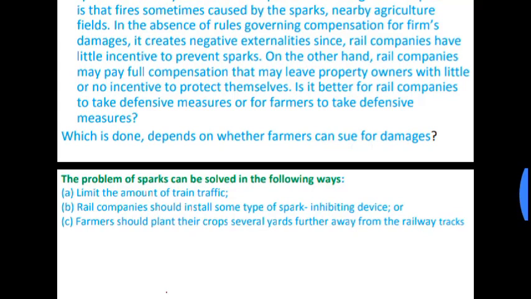In the absence of ruling government compensation for farm damage, it creates negative externalities. They already mentioned that with no government intervention, there will be negative externalities.